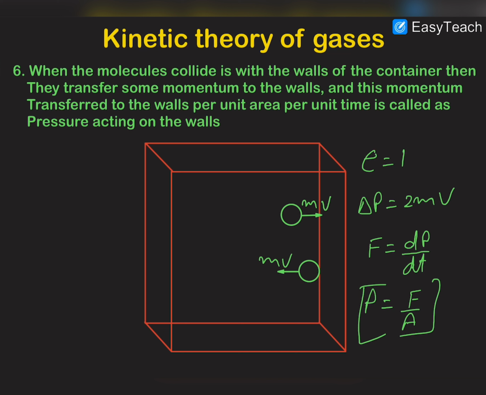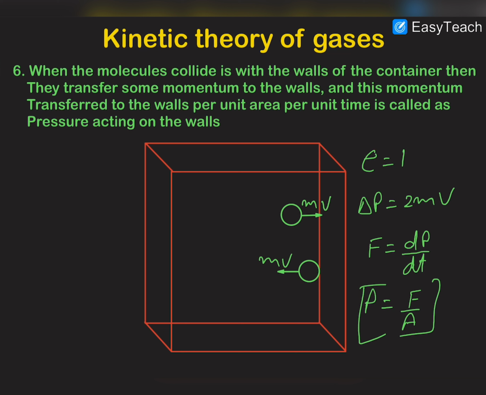And when these molecules strike the walls of the vessel, they transfer their momentum to the walls, and the transfer of momentum per unit area per unit time is called the pressure of the gas on the chamber or the vessel in which it is contained. If this molecule is moving in this direction with momentum mv, and we know that the collision is elastic, it rebounds with the same momentum mv, so the change in momentum of this molecule will be 2mv.